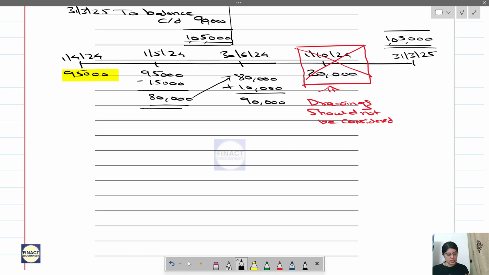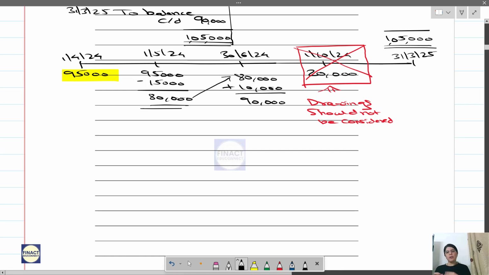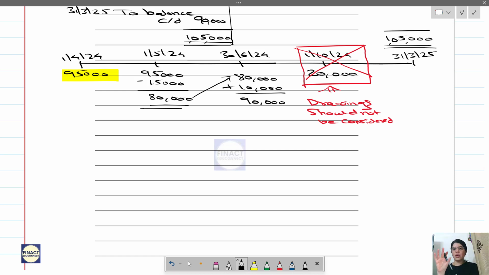Did you understand this? I know you will keep on forgetting. That is the reason we will be doing some mistakes deliberately while solving the example, and then we will be cancelling it with the red pen and writing this, so that you remember and recollect it on time. Okay, that's fine. But now it's clear, no doubts.